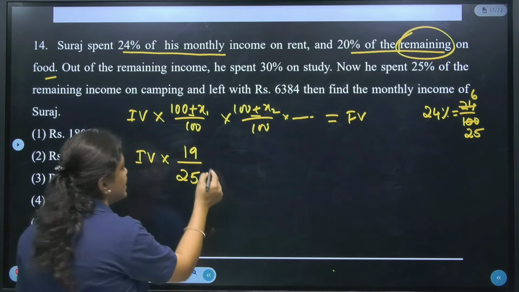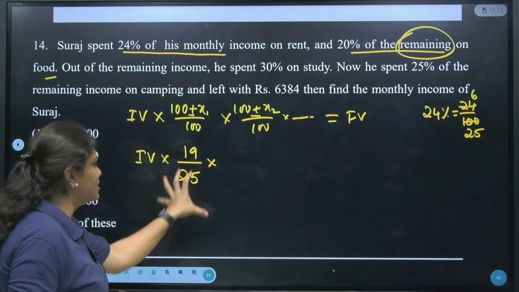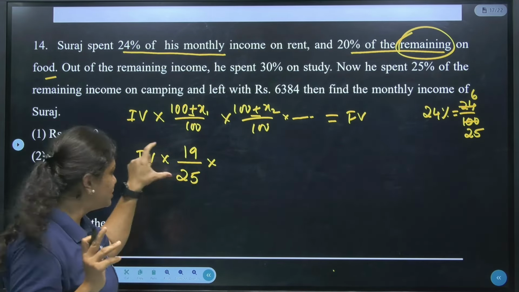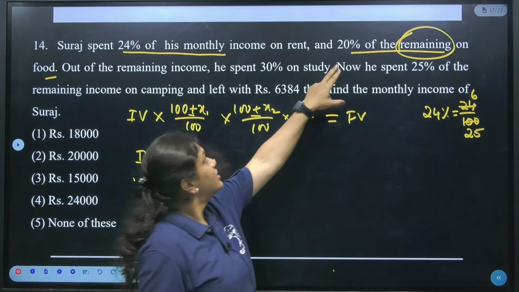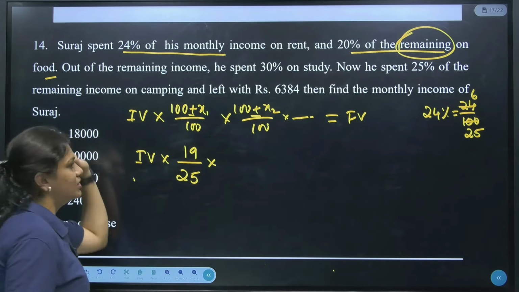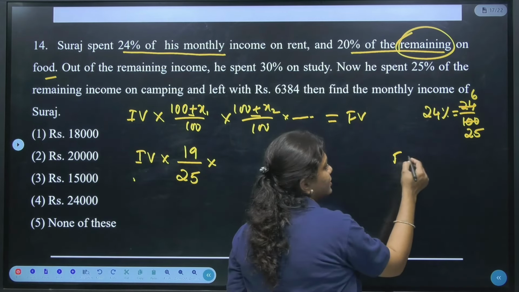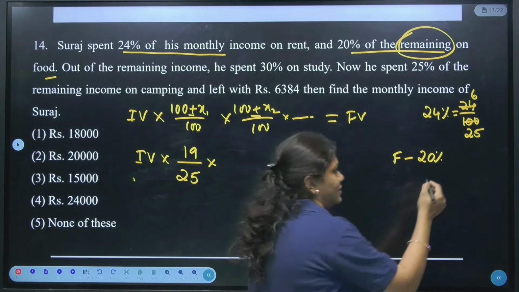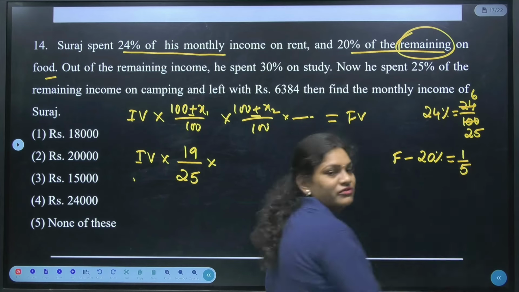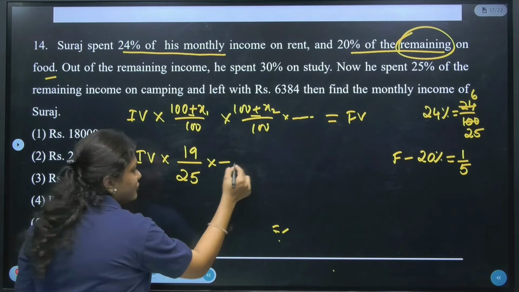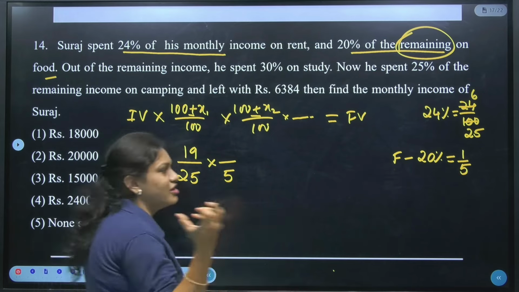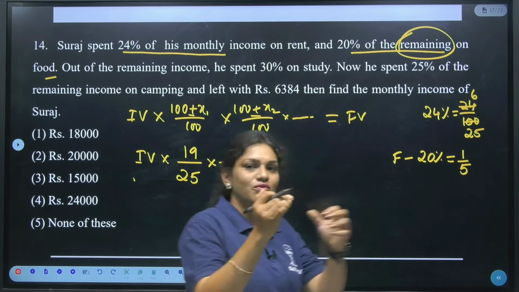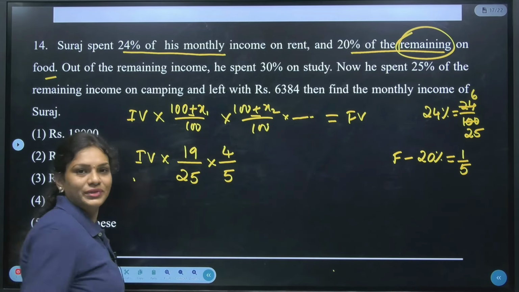Okay, next. Similarly, whatever this amount is there, right? If I calculate here, I'll get some part of the remaining amount. To that remaining part, next what they are saying, 20% of the remaining on food. On food, how much part they have spent? 20% they have spent. Now, what is 20%? 20% is nothing but 1 upon 5. Is it clear? Yes. If total is 5, then for food, how many rupees they have spent? Out of 5, 1 rupee they have spent, in the sense what is left here? Isn't it the 4 rupees? Yes. Next.